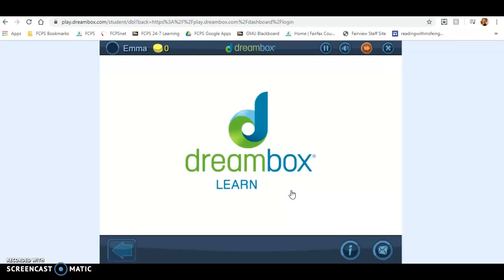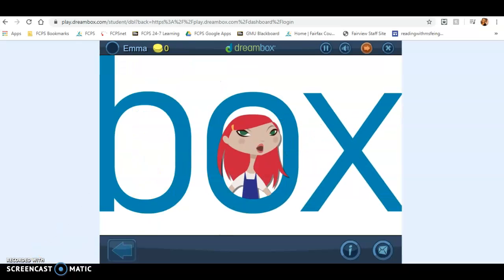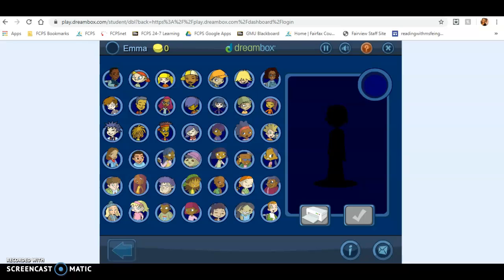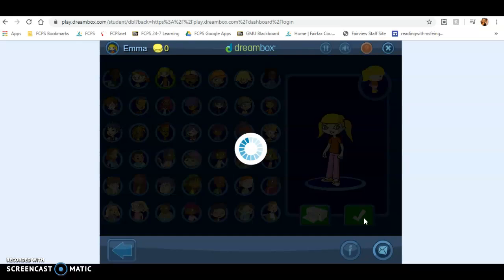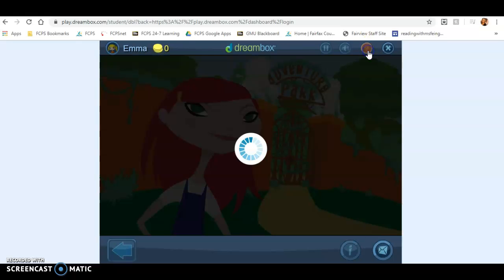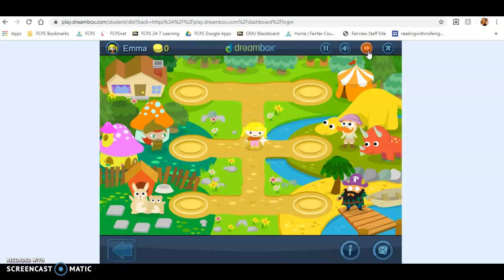Welcome to Dreambox Learning. So when you get into Dreambox, you're going to see kind of this home opening screen that pops up. Before we start, it's going to bring you through kind of like its own intro. I just zoomed through that for you so you don't have to watch all of that. And then you can choose your character. That's going to be kind of like your little avatar while you're going through all of the site. So I'm just going to pick this girl. All right. See that? It's the adventure part. And I'm going to skip through all of this just because I've been there before.